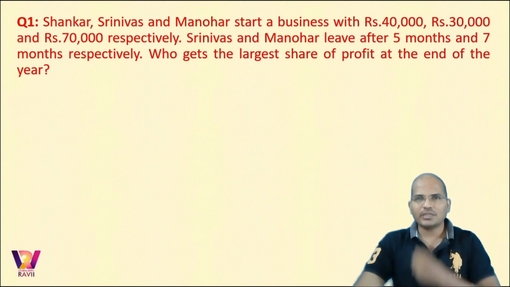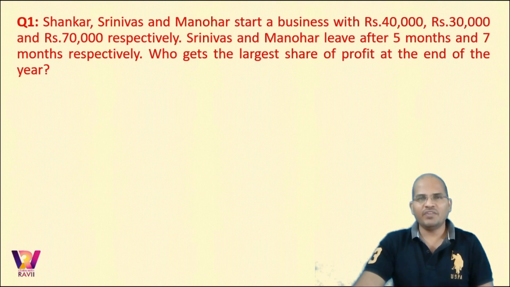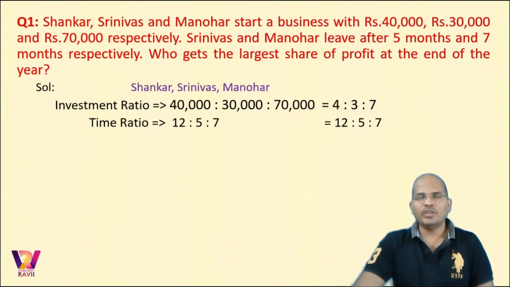Now in the question, it is clear that we have Shankar, Srinivas, Manohar involved and they have put in 40, 30 and 70,000 rupees. So we observe that the amount of money invested is not the same and people did not stay till the end of the year. So we have a problem of unequal investments and unequal time period. So in this case, we take the ratio of investment first and then we take the ratio of time. So the ratio of investment is 4 is to 3 is to 7 and the ratio of time is 12 is to 5 is to 7.